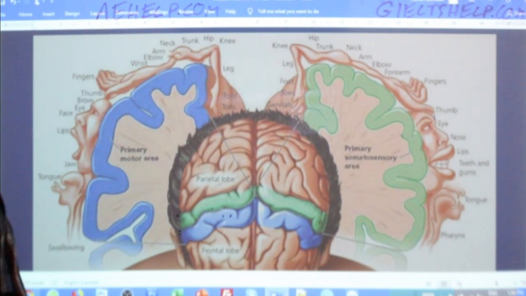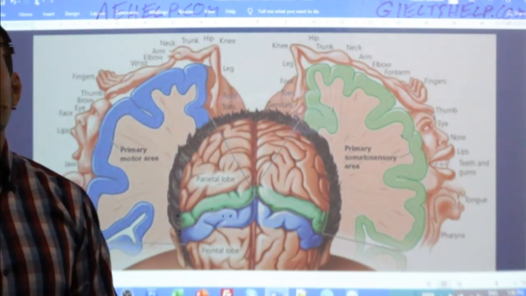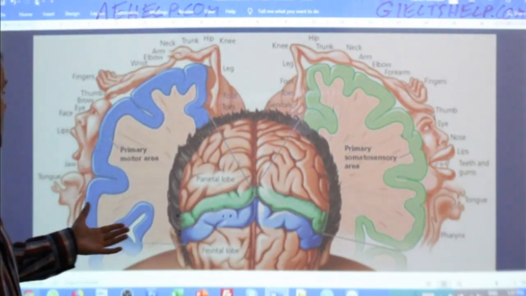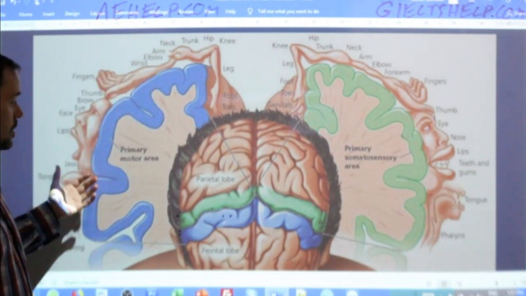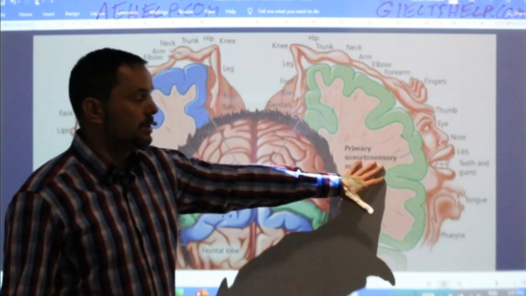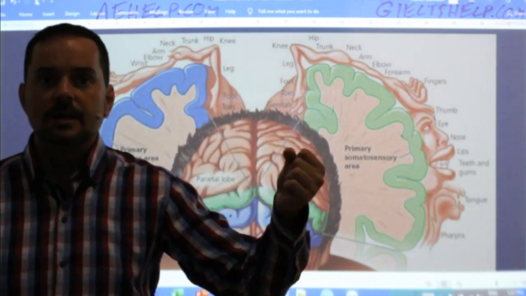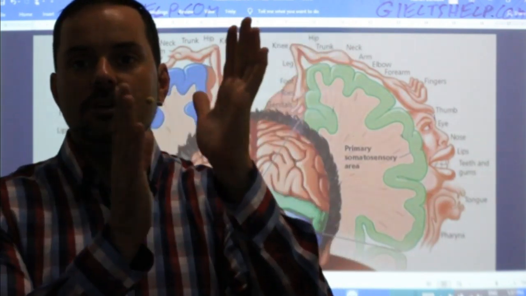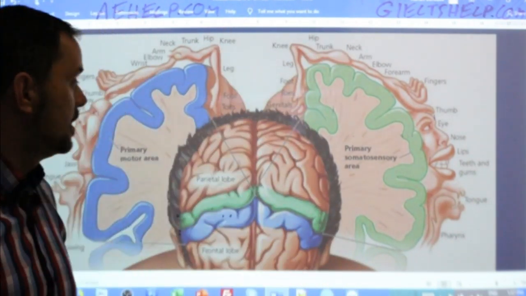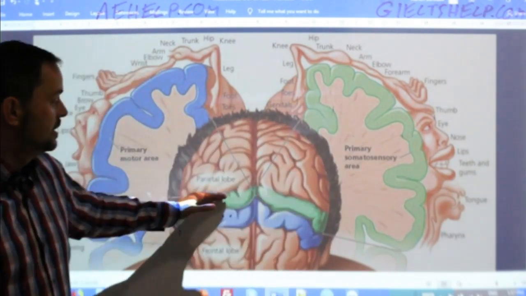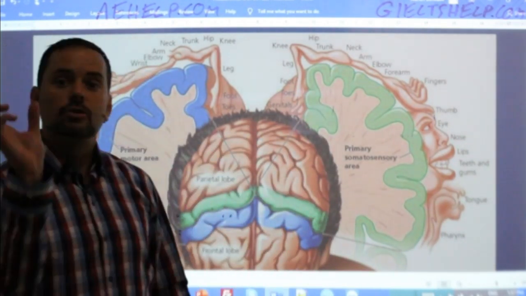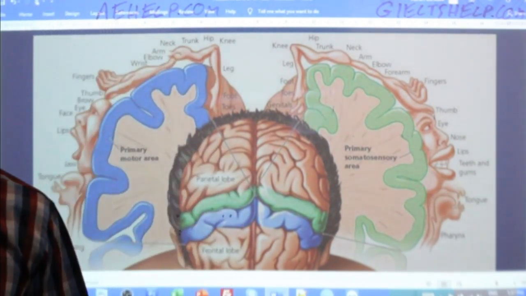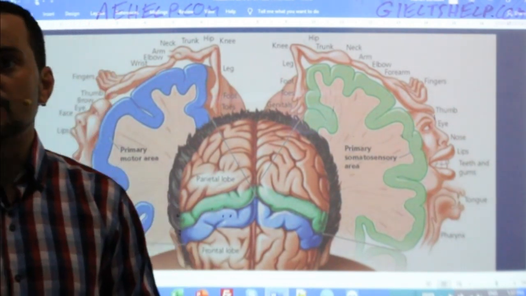Yeah, okay, so there's a few different key features that we notice right away. Begzod says that the same body parts can be found in both areas. Yeah, so we see all of the same body parts in the motor area as the sensory area, right? Sensory area is for feeling, and motor area is for actually controlling. So if you hit your hand, the feeling you get, that's the green area on the back part. And being able to move your hand, that's the blue area. So yeah, both areas have all of the same body parts represented. That's a very good observation, Bagzod.